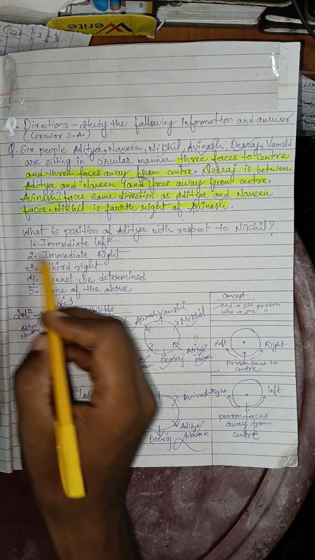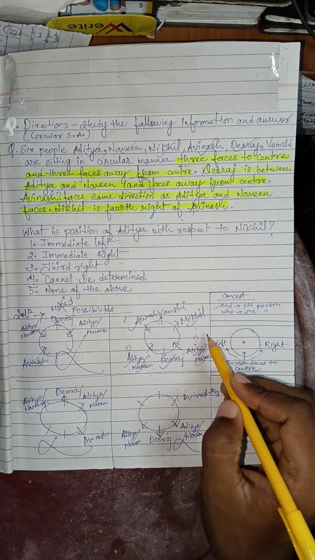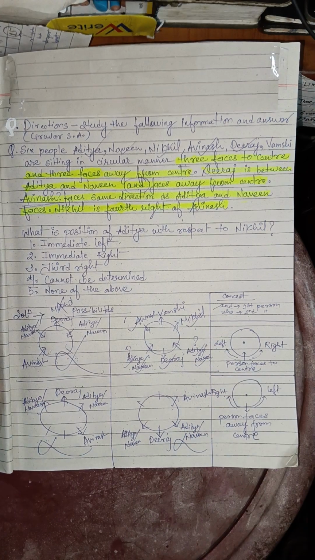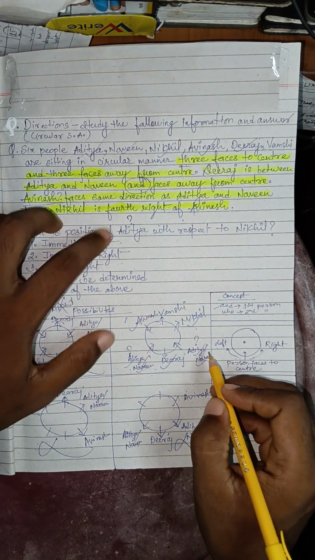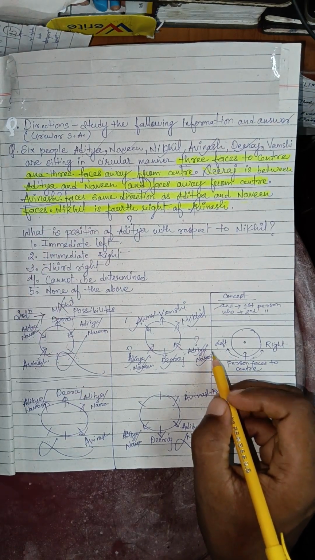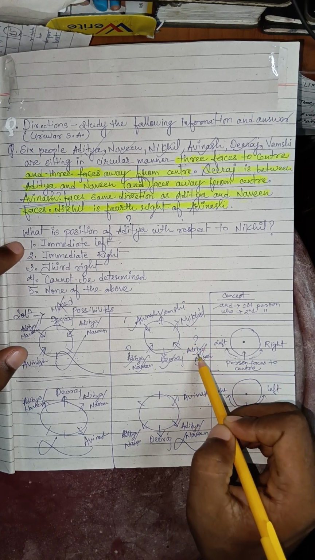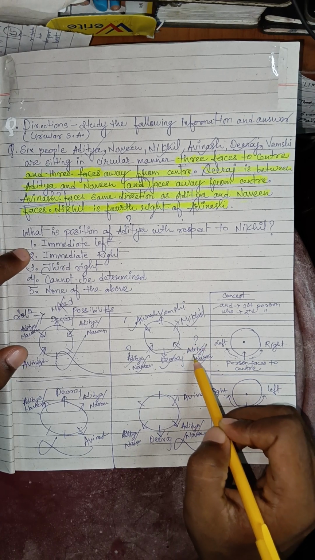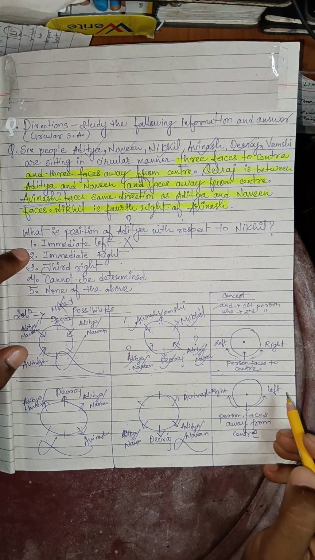So we go to the first option, immediate left. What is the position of Aditya with respect to Nikhil? So Aditya is at Nikhil's immediate left, but Naveen is also present there, so it is not true.